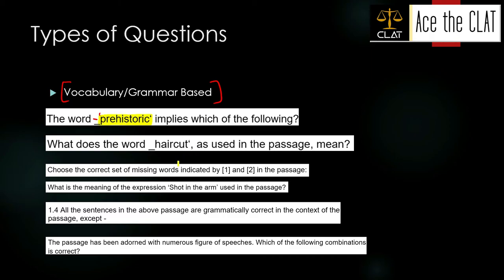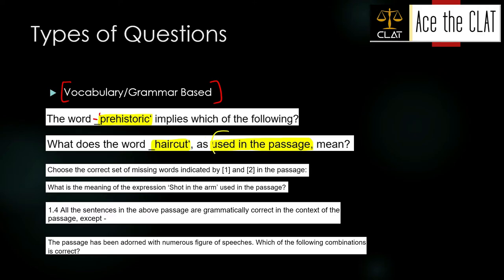All right. The second type of question is, what does the word haircut as used in the passage mean? Right. Haircut की कई सारे definitions हो सकते हैं. Like haircut, जैसे haircut का क्या आया, कोई सिंपल सी वो बात है. Haircut की कुछ और definitions हो सकते हैं कि trim करना किसी चीज़ को. अगर if it is talking about funds, then when we haircut the funds, which means we reduce the funds. All right.